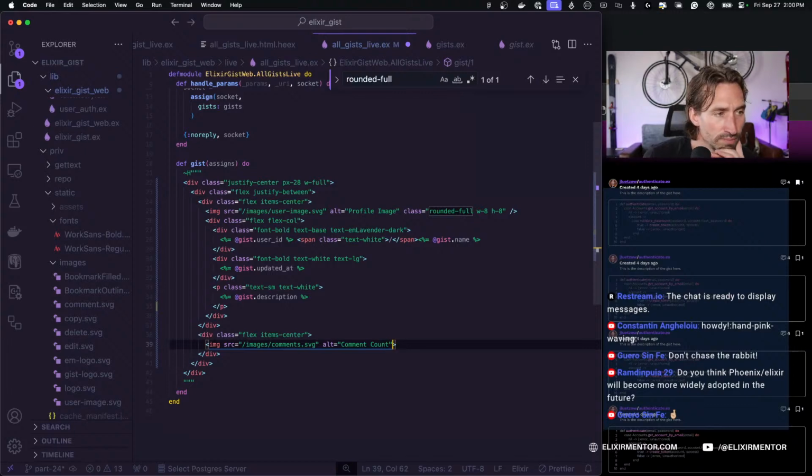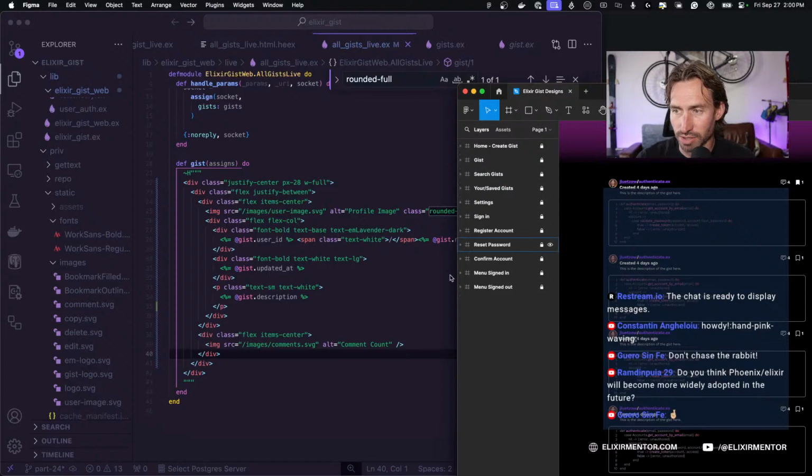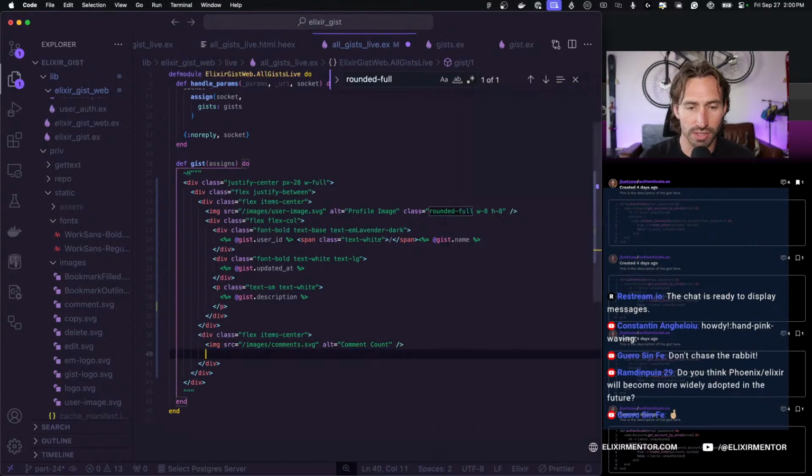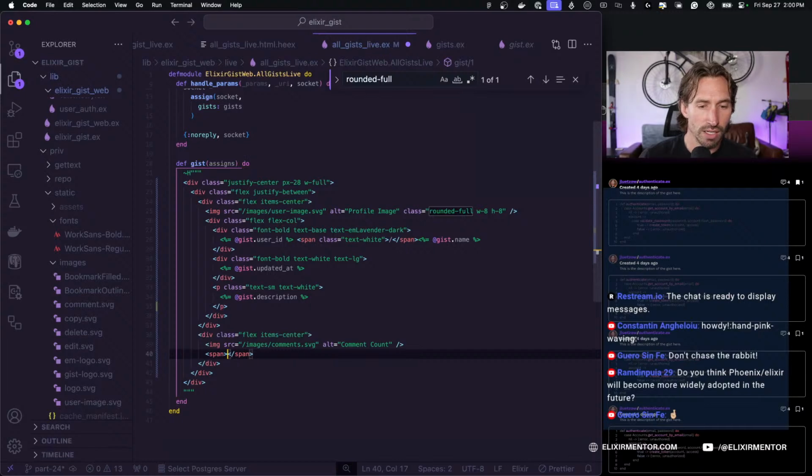Okay, and then we need our count, our counter, which is text, right? And we'll just hard code this for this one. And this is just going to be a span. And inside the span, it's just going to be a 0 for now.